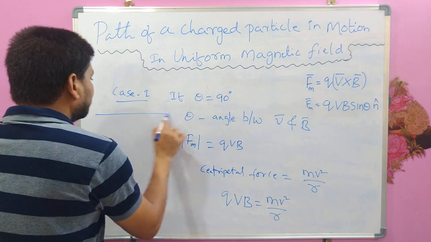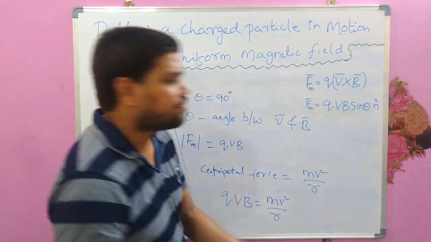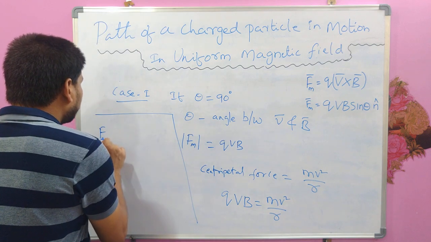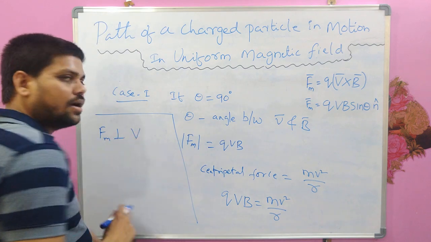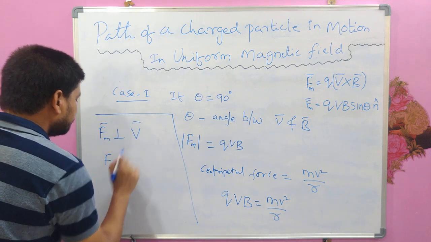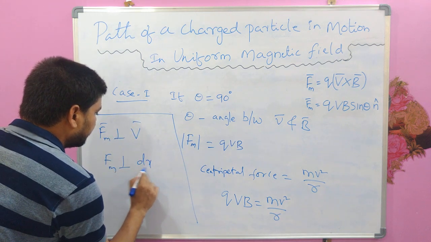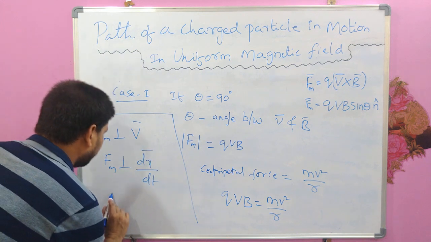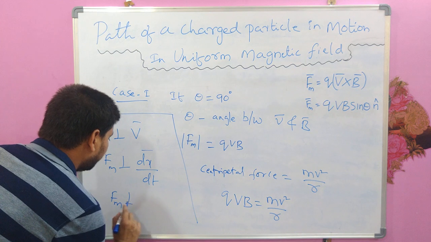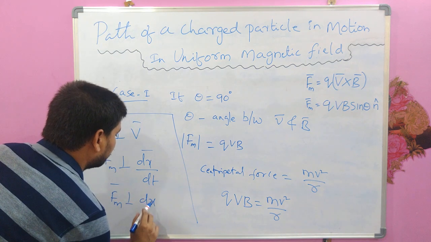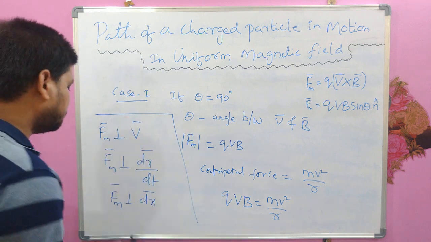And one more important thing we can derive from this concept is, as I said, force is always perpendicular to the velocity of the charged particle. We can also write that F is perpendicular to its displacement.